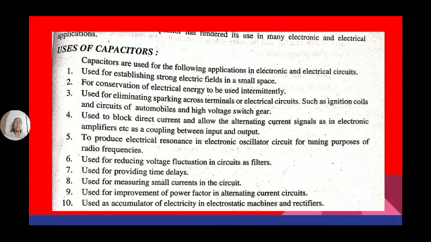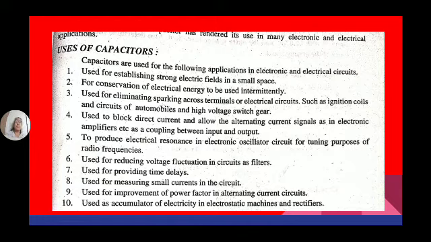It is used to block direct current and allow alternating signals, as in electronic amplifiers, for coupling between input and output. For electronic circuits, it needs only DC supply; it should not use AC supply. If you keep a capacitor in parallel to the supply, what happens? It allows the AC supply to pass through the capacitor and reach the ground, and it blocks the DC, and that DC is used to operate the instruments. Because in case of DC, the frequency is 0, and when frequency is 0, it acts like an open circuit.